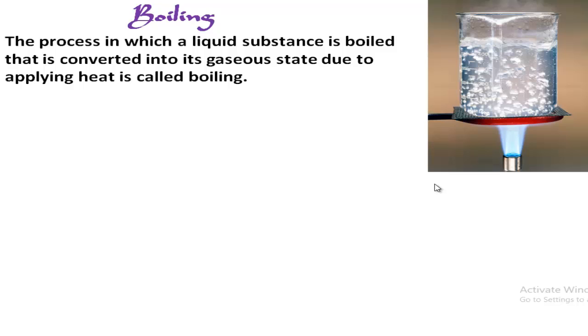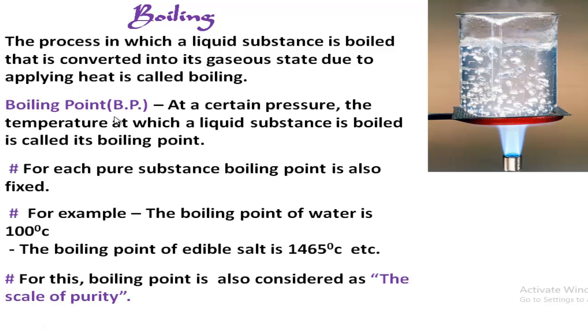So boiling is the process of conversion of liquid state to gaseous state. And boiling point: at a certain pressure, the temperature at which a liquid substance is boiled is called its boiling point. So boiling point is actually the temperature at which a liquid substance is converted into its gaseous state. That temperature is called boiling point.